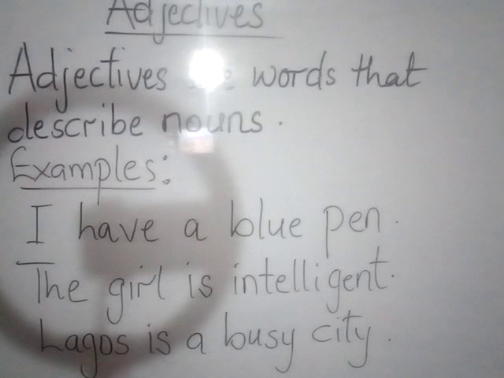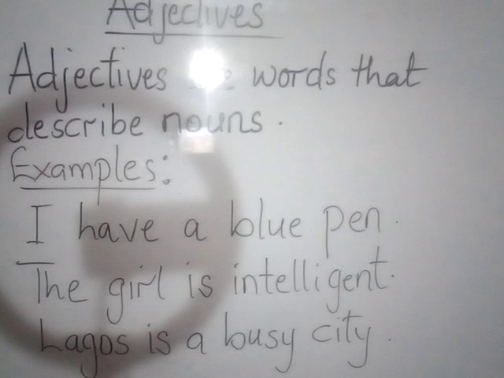Nouns are names of anything at all: people, places, things, even animals. So anything at all that has a name is a noun. And besides, anything you can see, you can touch, you can feel is a noun. Whatever it is that has a name.